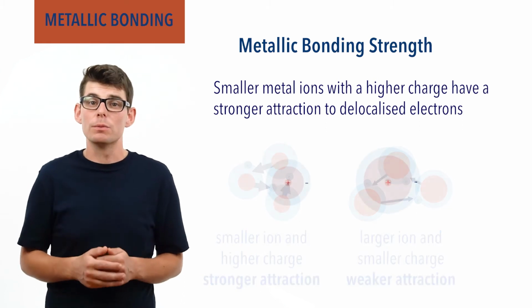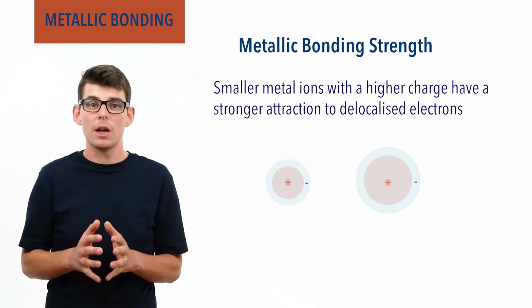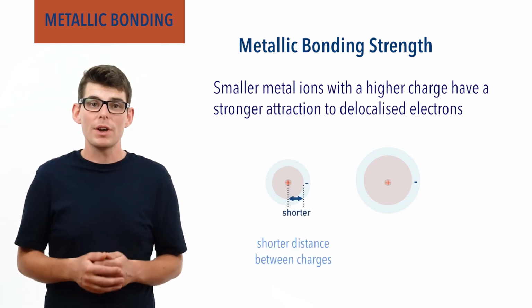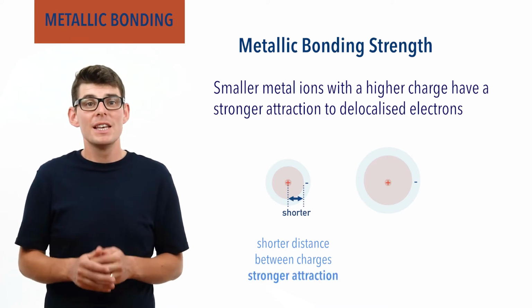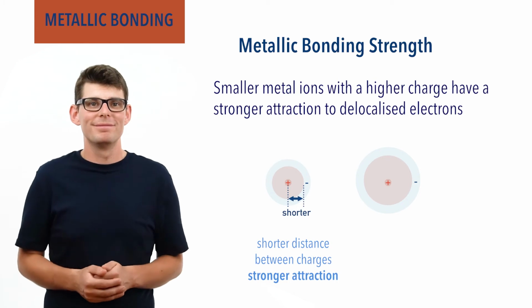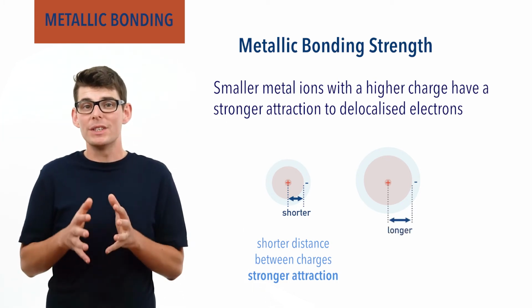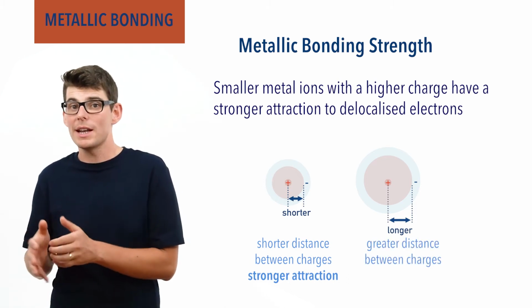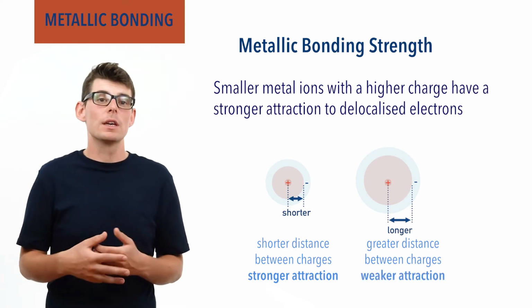Smaller ions have a smaller ionic radius, meaning the distance between the positively charged nucleus of the ion and the delocalized electrons is smaller, giving a greater force of attraction. This means it is harder to separate the ions, giving stronger metallic bonding. Larger ions have a larger ionic radius, meaning the distance between the positively charged nucleus of the ion and the delocalized electrons is greater, leading to less attraction, giving weaker metallic bonding.